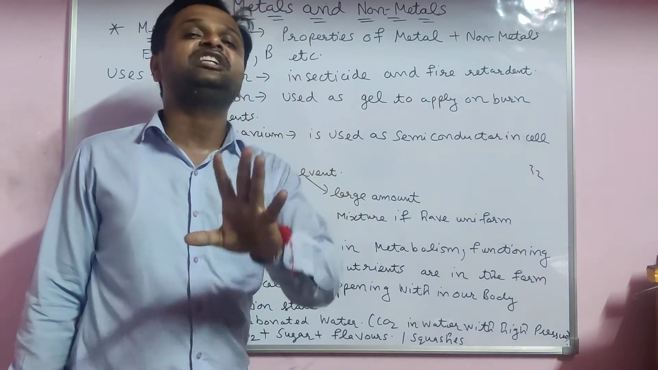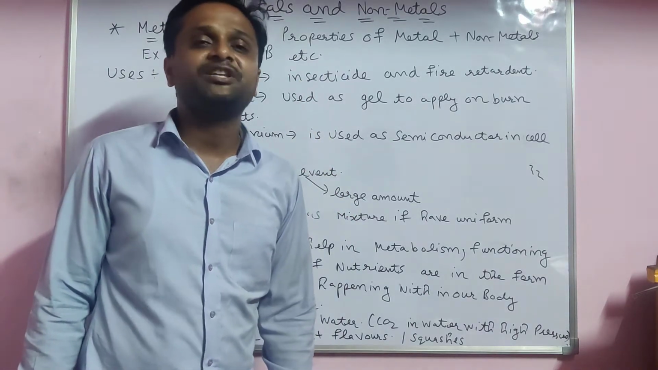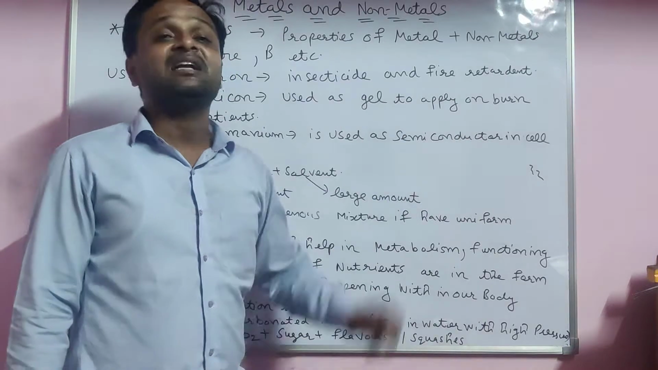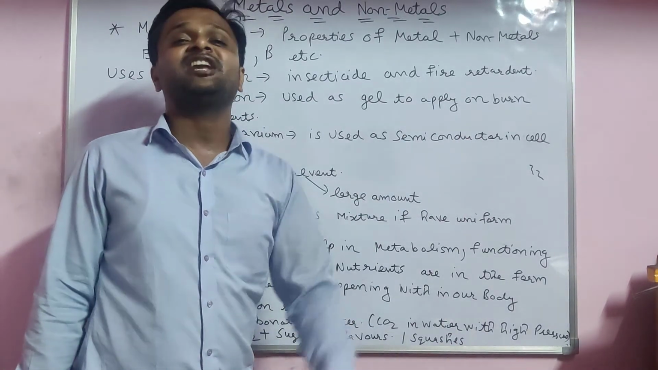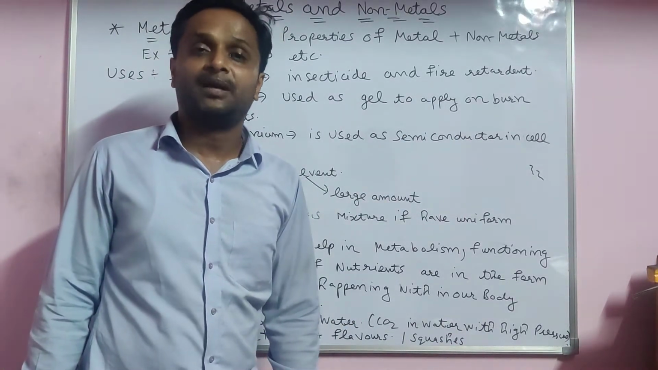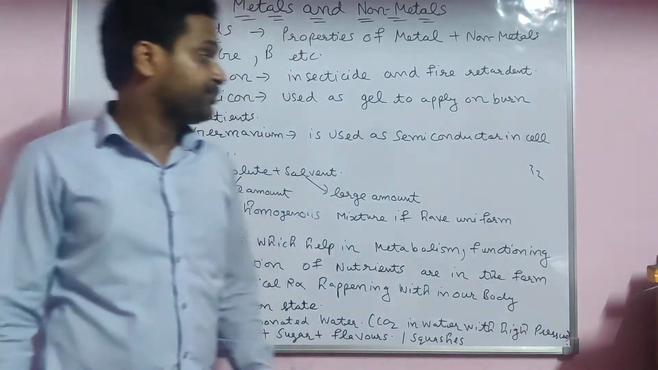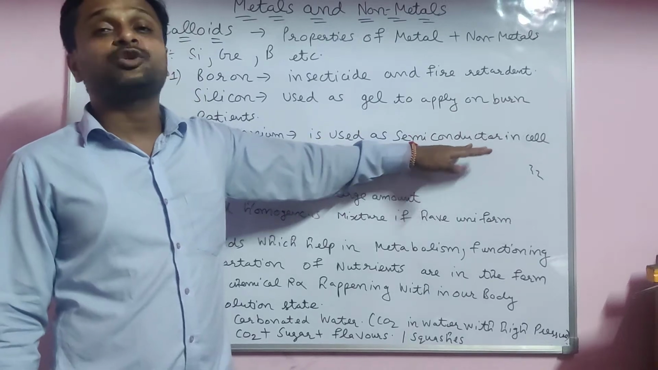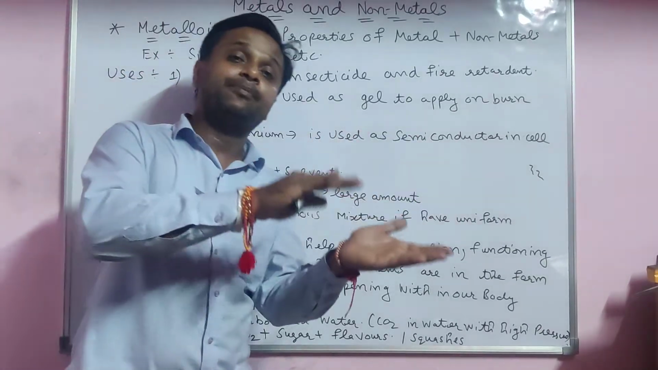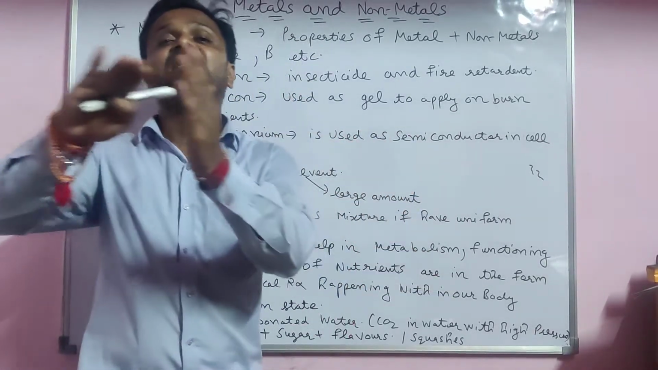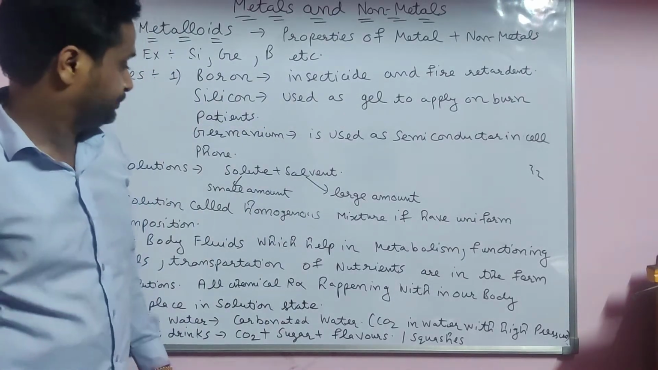Conductor, semiconductor, insulator. Conductors are those which conduct electricity, and insulators are those which do not conduct electricity. Examples of insulators are wood and rubber. Examples of conductors are copper, iron, like this, metals. Semiconductors are those whose conductivity is between that of a conductor and an insulator.